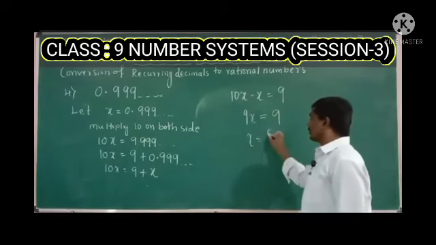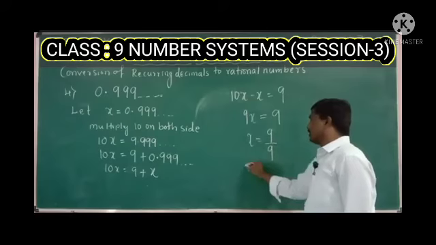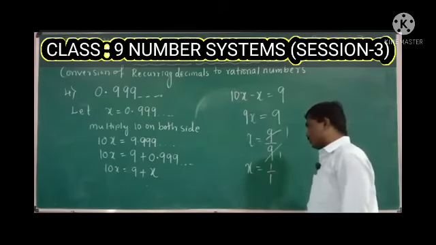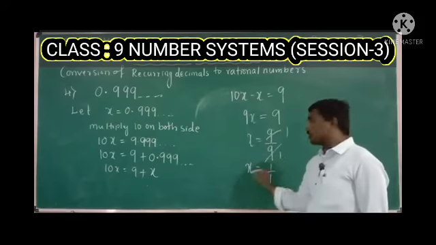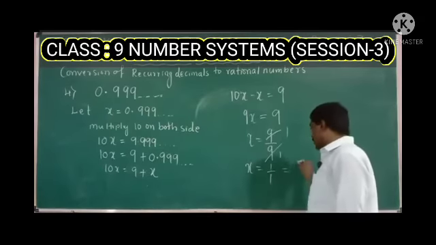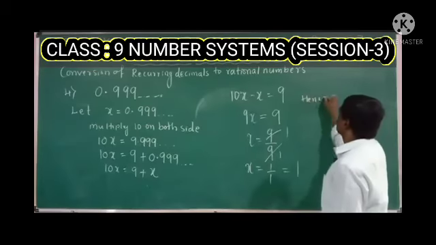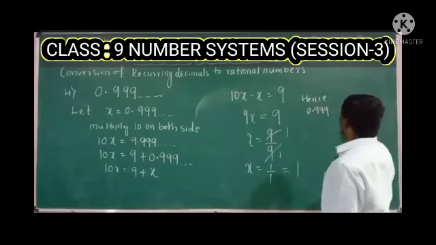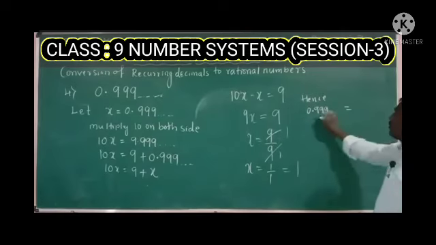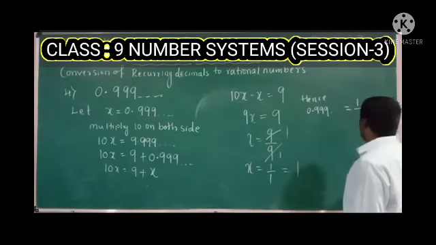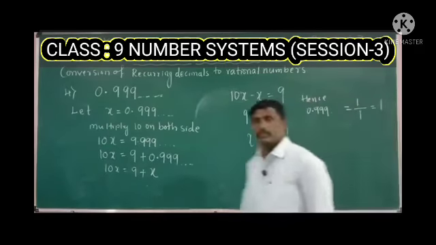Now x is equal to 9 by 9. Now x is equal to, 9 ones are 9, 1 by 1. This is the required rational number, or we can also write it as 1. Hence the rationalized form of 0.999 is 1 by 1, or 1.